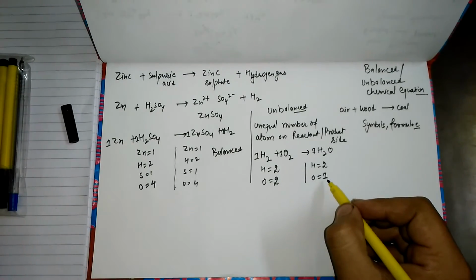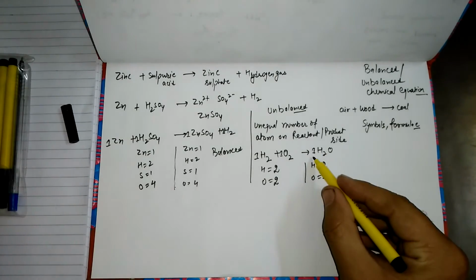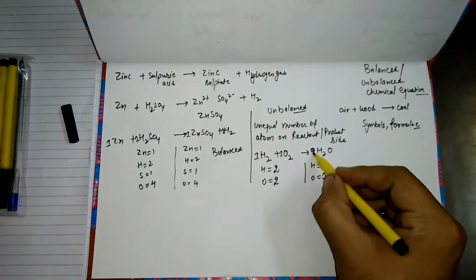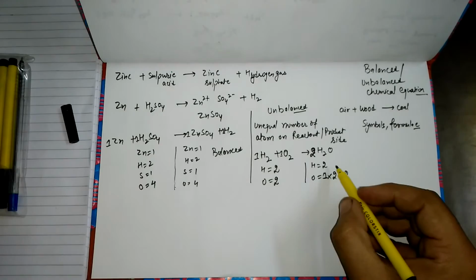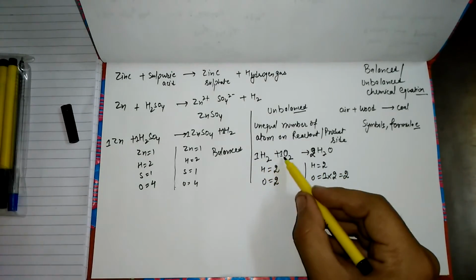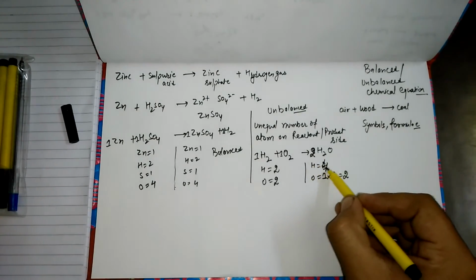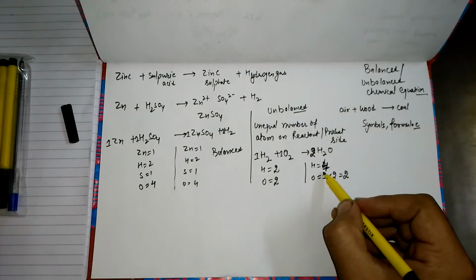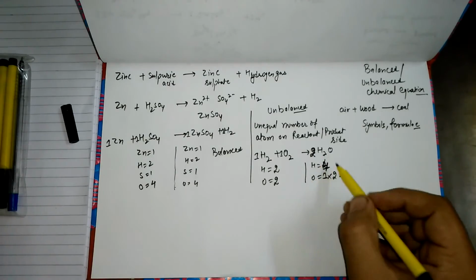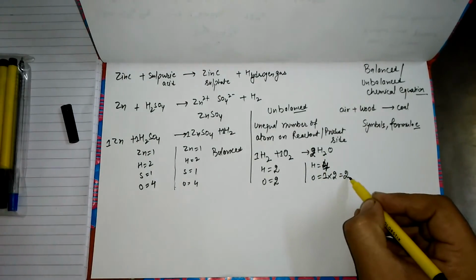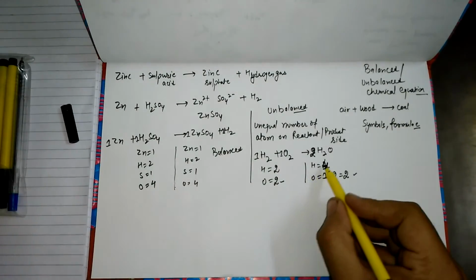So to make it balance, we will multiply this H2O with 2. When we multiply by 2, now just count again. Hydrogen becomes 2 times 2, which is 4. Oxygen becomes 2 multiplied by 1, which is already present over here, so it becomes 2. So now hydrogen becomes unbalanced and oxygen becomes balanced.